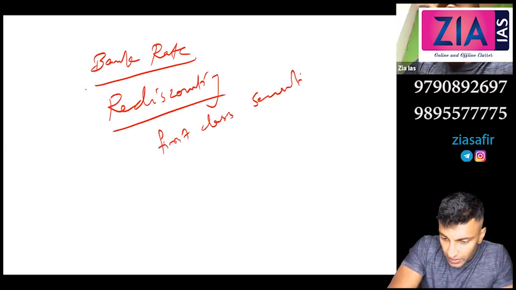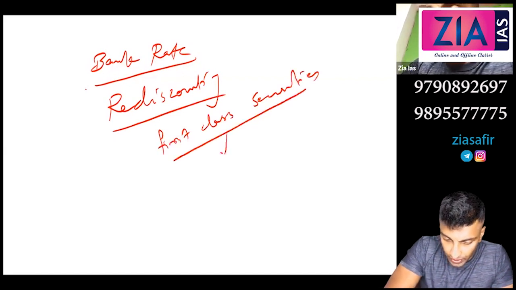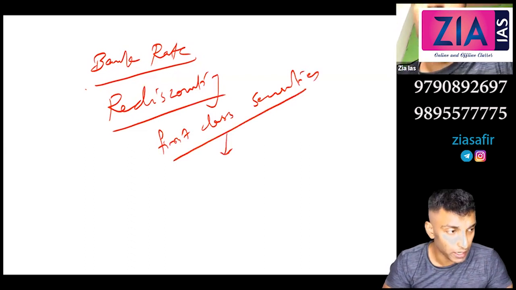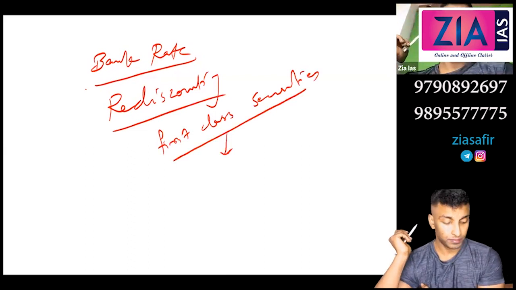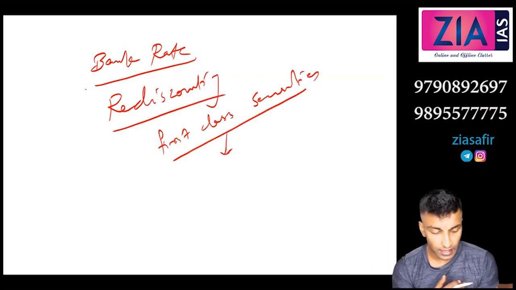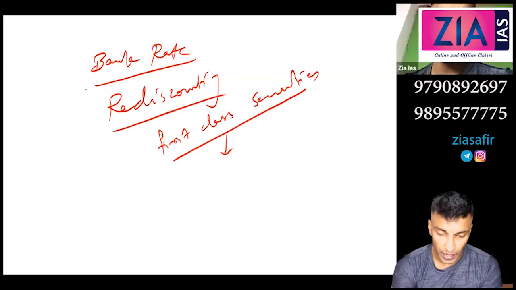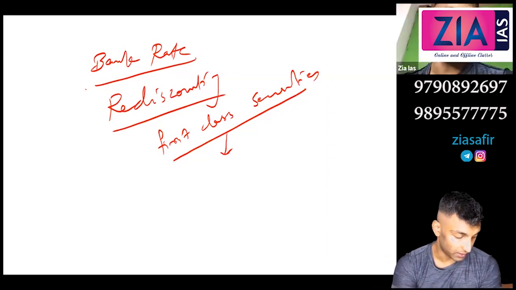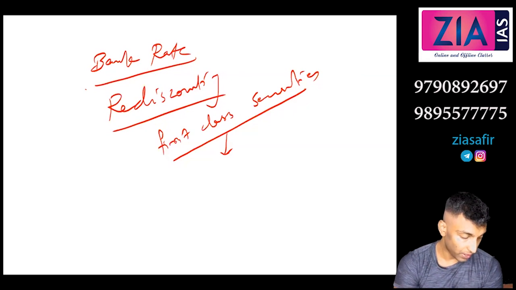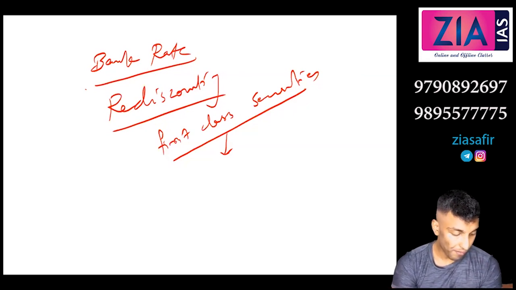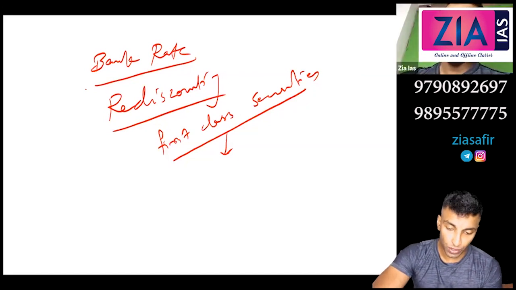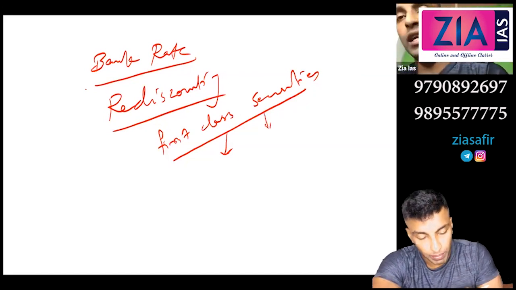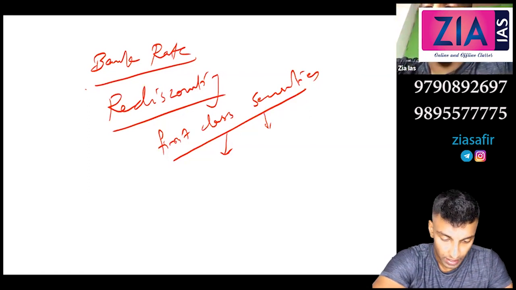So apart from government securities, now I'm talking about first class securities. First class securities means what? Can somebody tell me this? Private securities. Yeah, these are private sector or non-government securities, upon which banks can borrow from RBI.